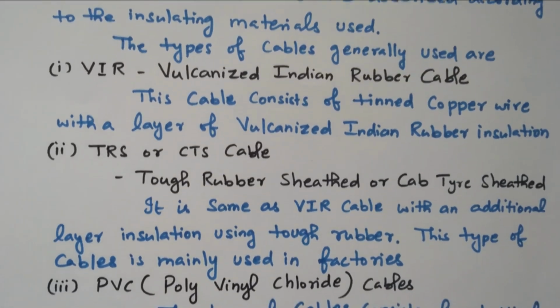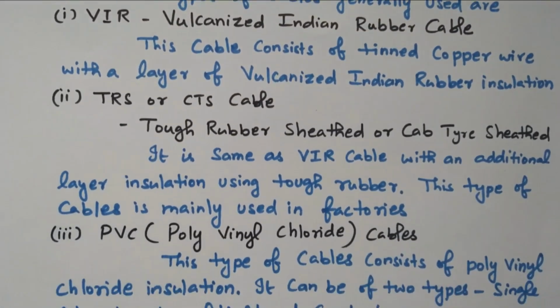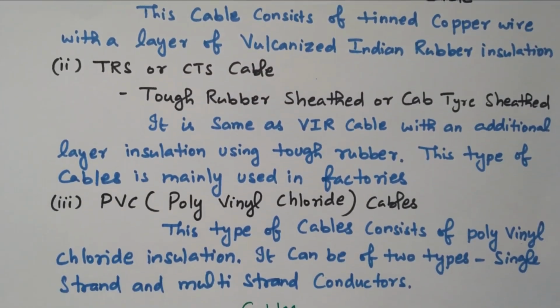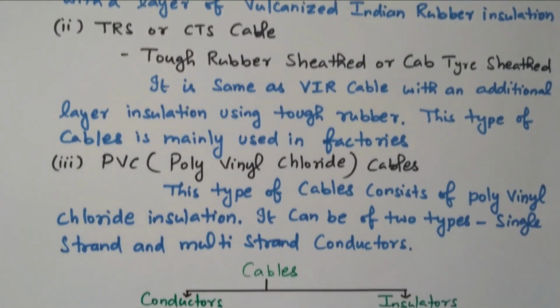The third type is PVC, polyvinyl chloride cables. This type of cable consists of polyvinyl chloride insulation. So the insulation is given as PVC, polyvinyl chloride. It can be of two types, single strand and multi-strand conductor. It may be a single conductor or a multiple number of conductors available. Based on that, we can see the classification.